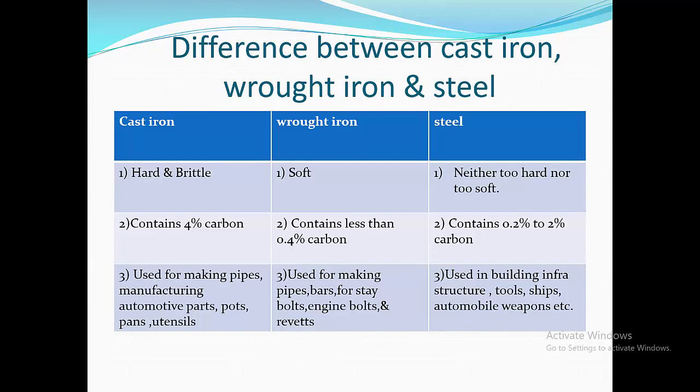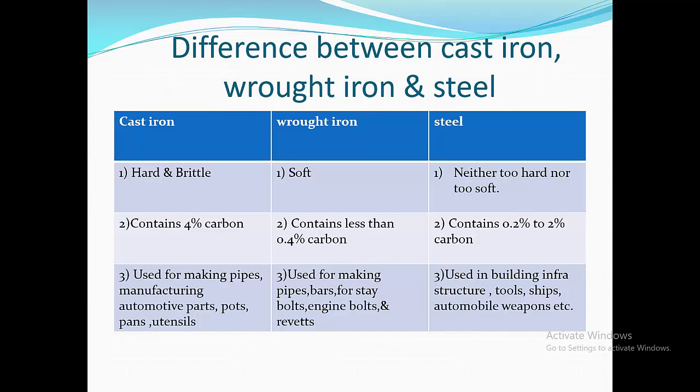Cast iron is hard and brittle, wrought iron is soft, and steel is neither too hard nor too soft. Now we are going to see the second difference point, that is percentage of carbon. Cast iron contains 4% of carbon. Wrought iron contains less than 0.4% of carbon and steel contains 0.2% to 2% of carbon.